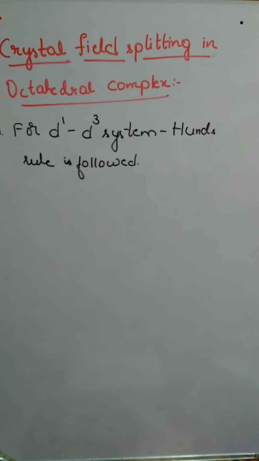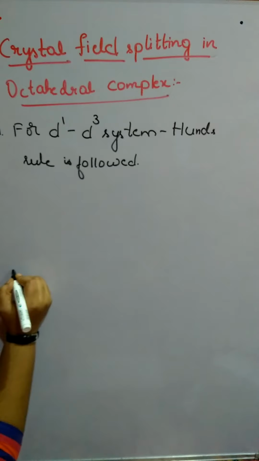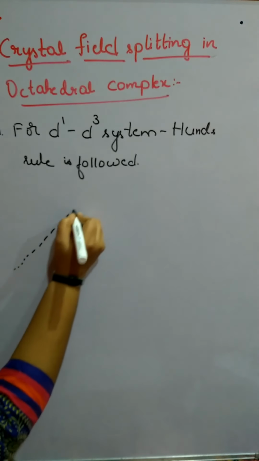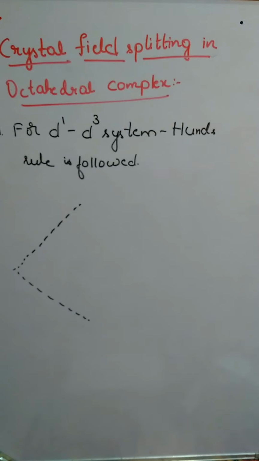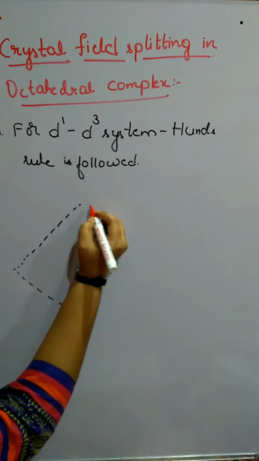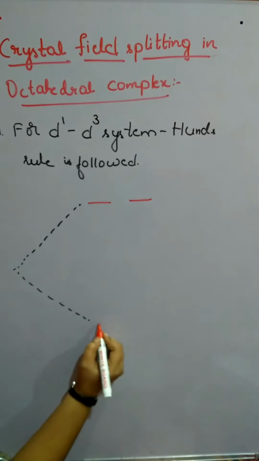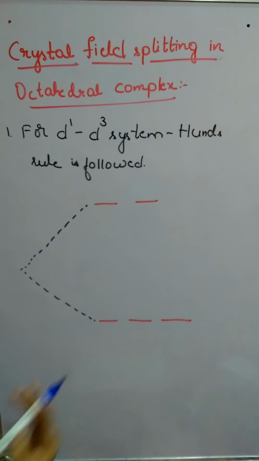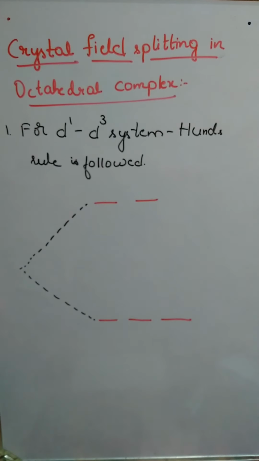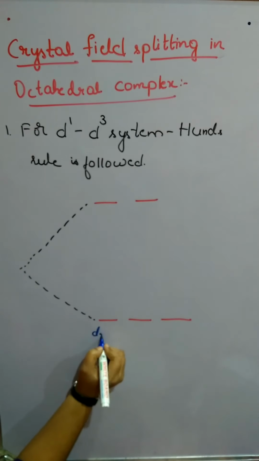That is, pairing doesn't take place unless all the orbitals are filled with one electron each. So this is what splitting had taken. So half a part only I will be writing here. The same thing we had already written, but now I am writing only the half part. The remaining part we don't require now.